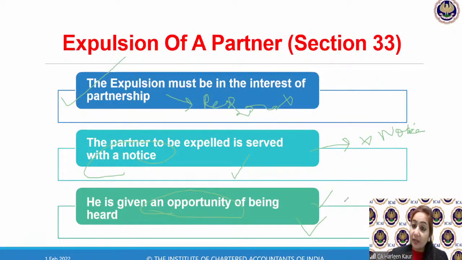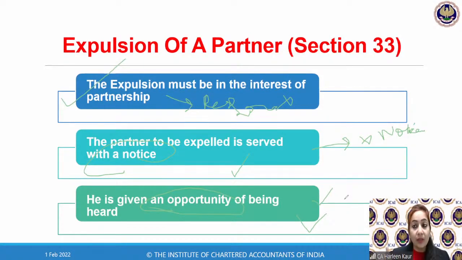Number 2, we have understood it is not of a personal nature and it is in good faith. But will you just simply go to Mr. A and tell him, okay, fine, leave the firm? No. What will you do then? You will send a notice in writing to Mr. A that we have thought of expelling you. Please come and represent yourself. So he must be given an opportunity of being heard.